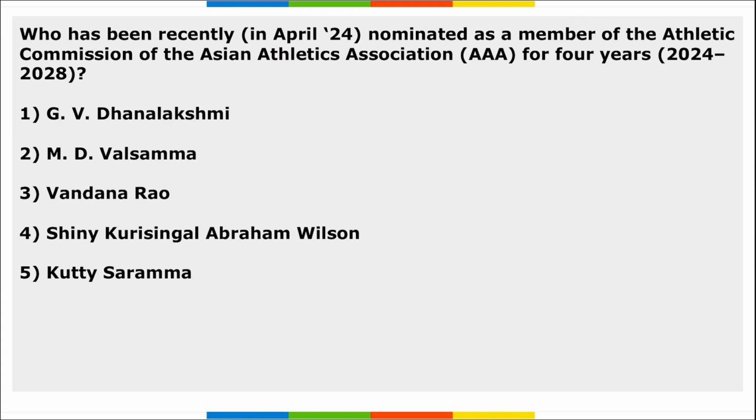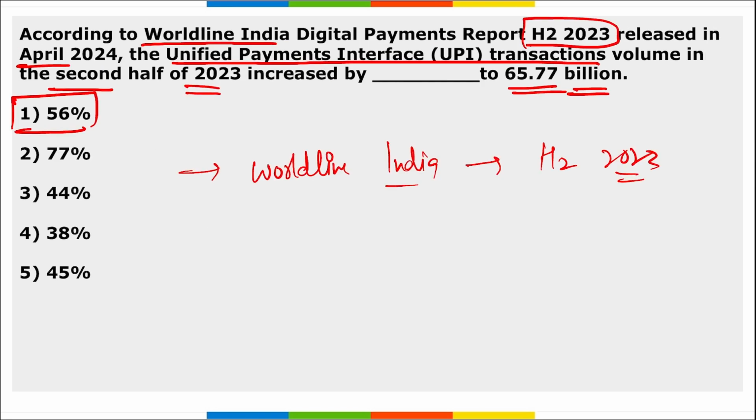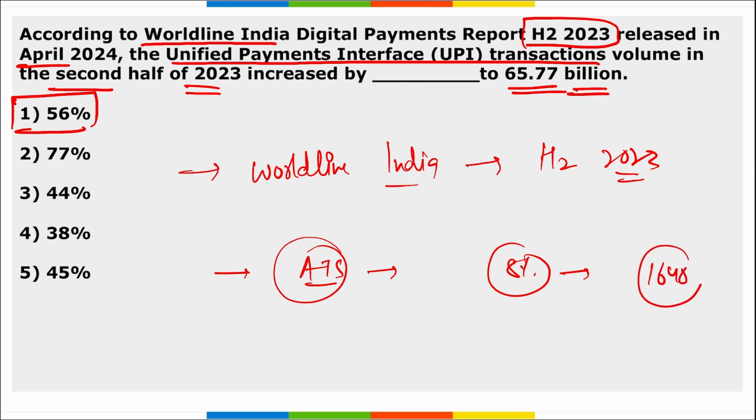Okay, one more thing here before moving on. Remember, the average ticket size of the UPI transactions reduced by 8%, right? Earlier it used to be 1648 rupees. This is the average ticket size in the second half of 2022, and it reduced by 8% to 1515 rupees. This is an average size, correct? It means the average of all the transactions that took place became 1515.